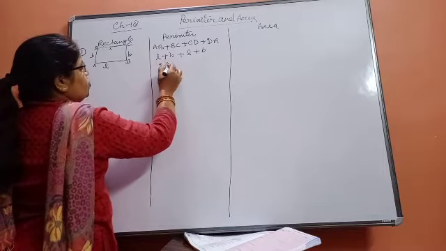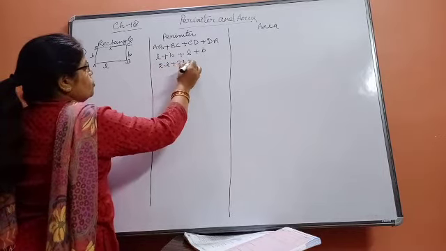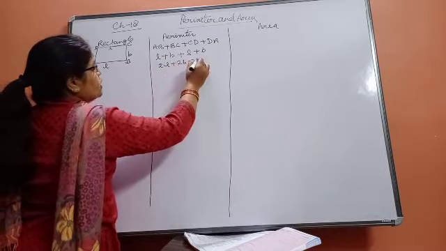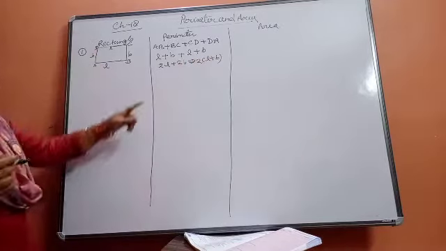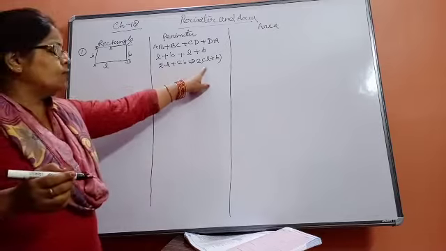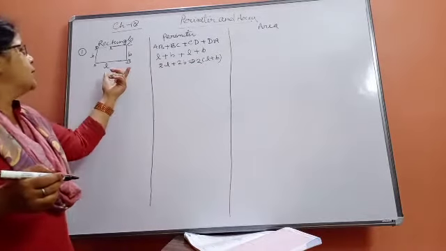So it will become 2L plus 2B. Taking 2 as common, it becomes 2 times (length plus breadth). This is the perimeter of a rectangle. You use this formula for the perimeter. So in this way it comes.